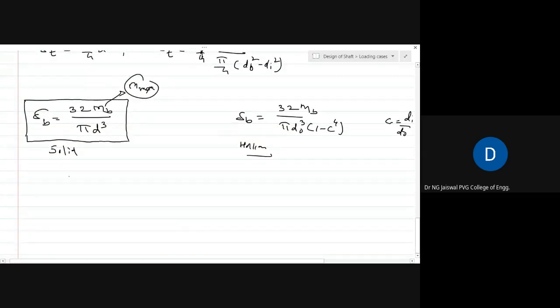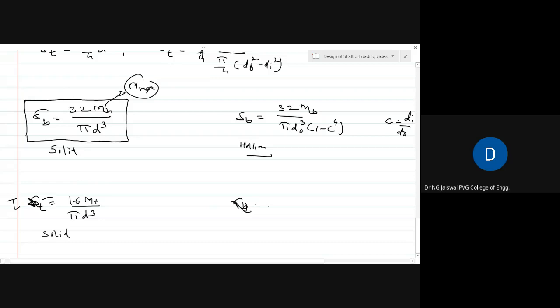Now the third case, a shaft subjected to pure torsional moment. Tau is equal to 16 torque divided by pi d cube. This is for a solid shaft. And for a hollow shaft, sorry, not sigma t, I mean to say tau, that is the torsional shear stress.